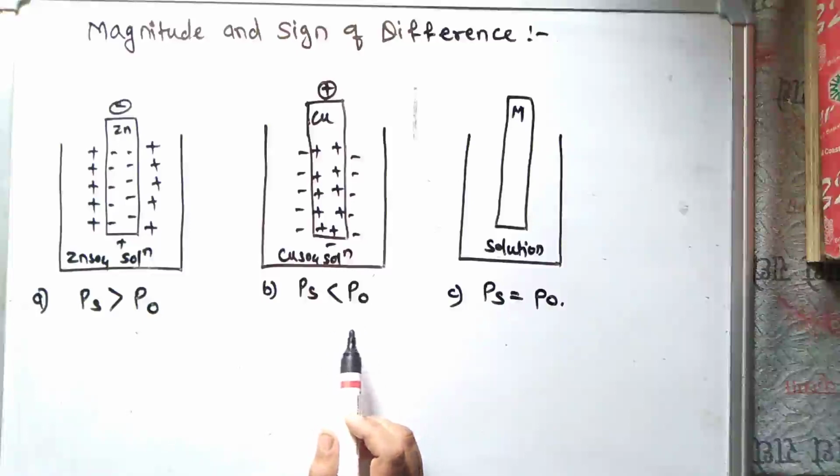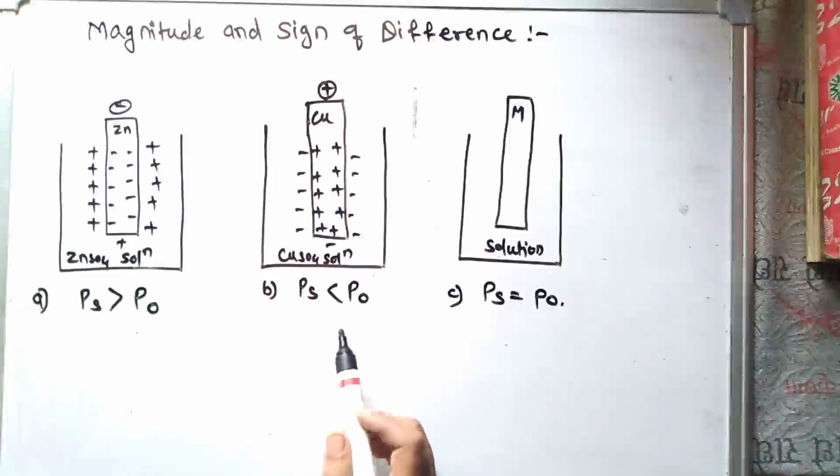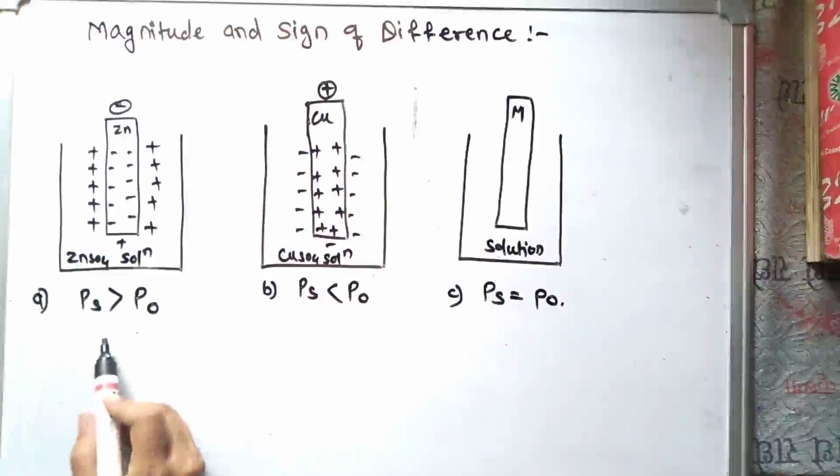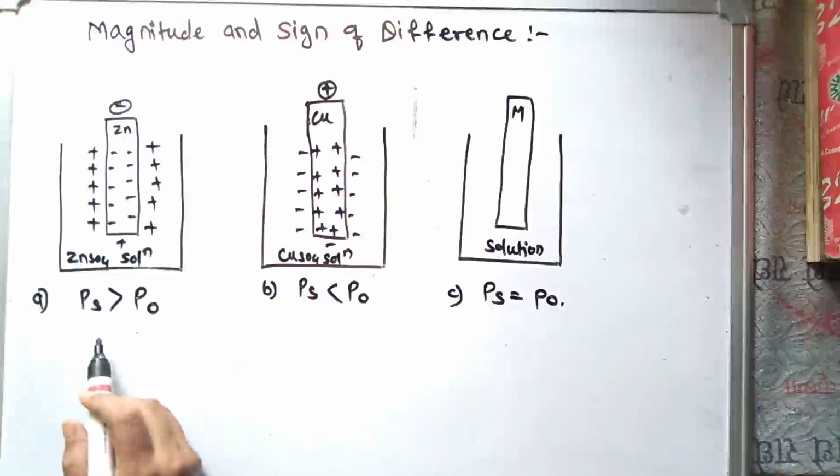So we see the relative relationship between the magnitudes of Ps and P0. Three cases are possible. First case, Ps is greater than P0, meaning solution pressure is greater than osmotic pressure.